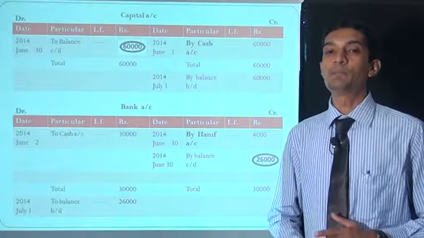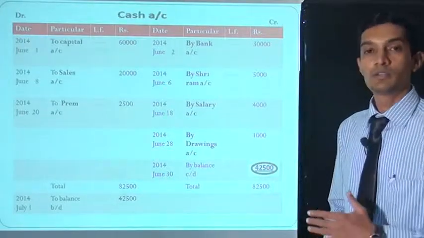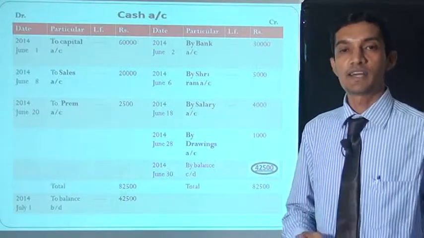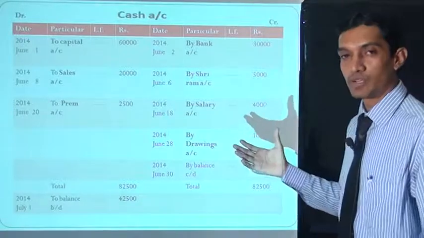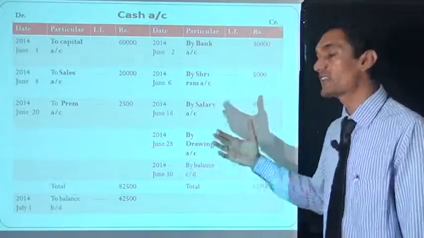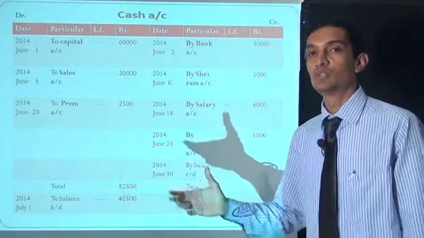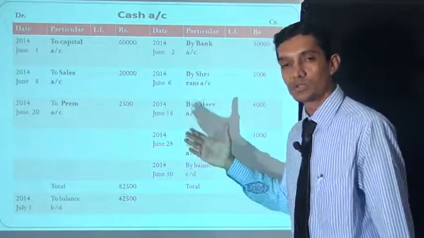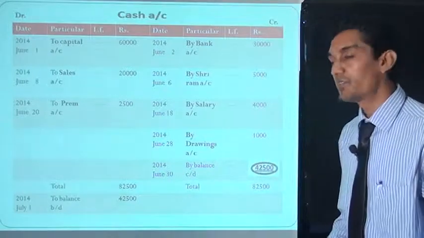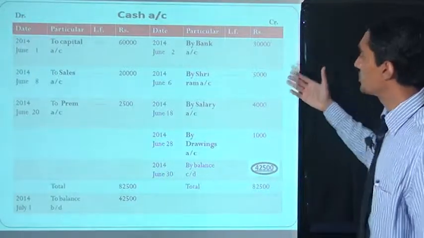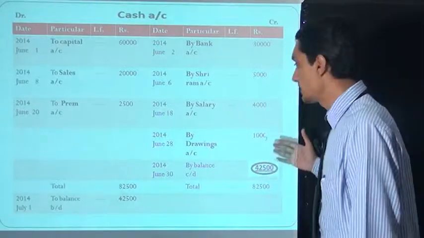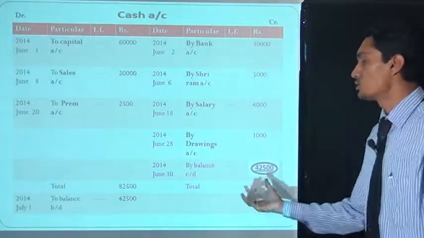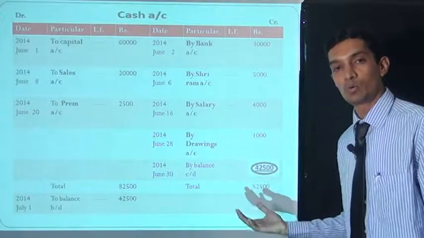Now all the journal entries are completed. Come to the ledgers. Each individual ledger is closed, and first we are closing the cash account. We check whether the debit side is more than the credit side, or the credit side is more than the debit side. Here the debit side is more: 60,000, 20,000, 2,500. So the total is 82,500. Now there are 30,000, 5,000, 4,000 and 1,000. These amounts are deducted from 82,500.